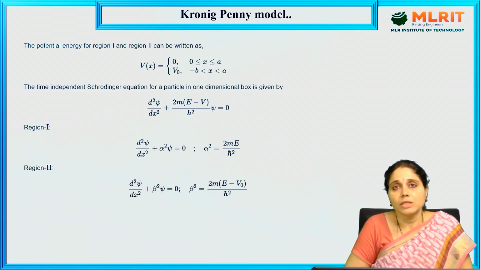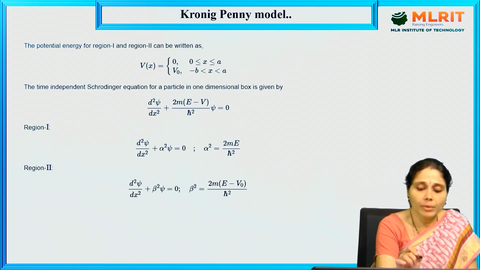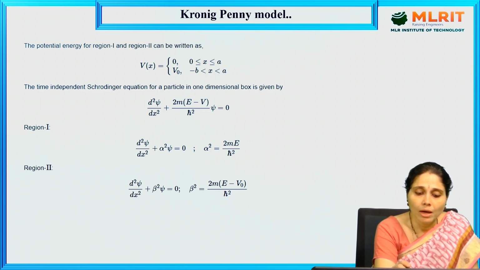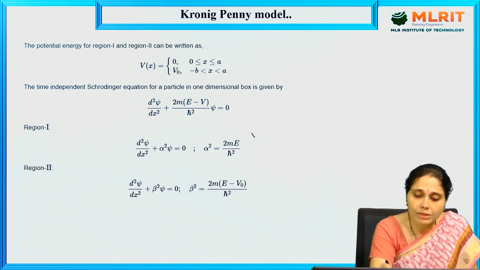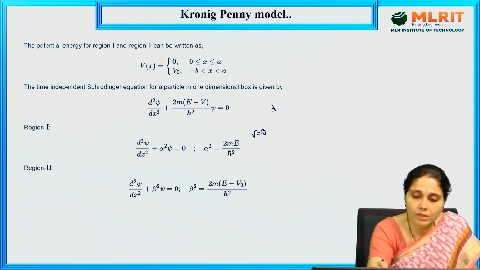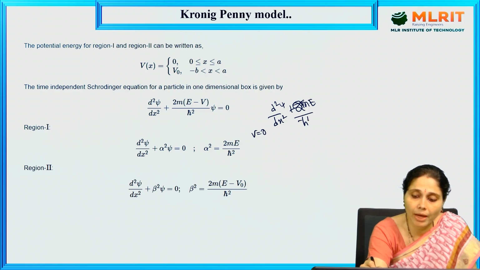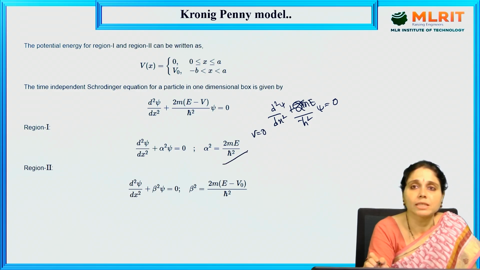Applying the boundary conditions for region 1 and region 2: for region 1, V is equal to 0, so d²ψ/dx² + α²ψ = 0, where α² = 2mE/ħ².